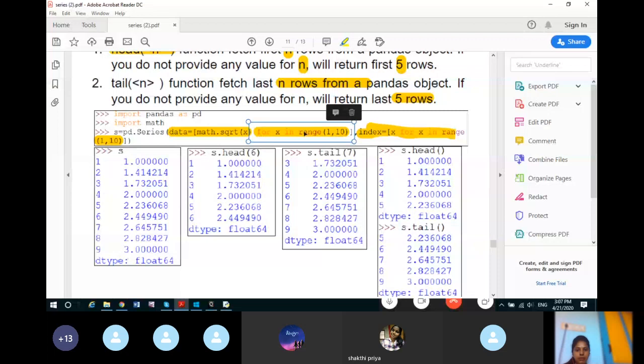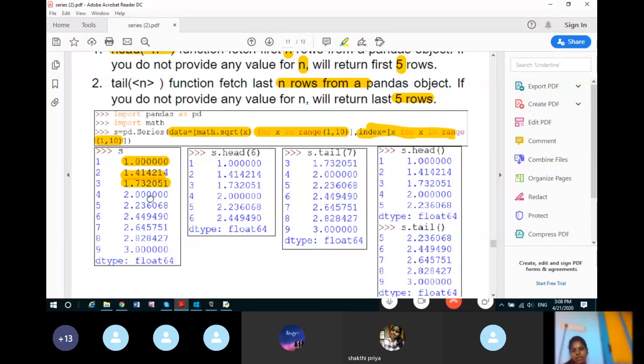You can understand this for loop. The first value of x is 1. Then you have to take the square root of 1, so it will become like this. Again, the next value of x is 2, and the square root of x will become this. Again, the next value of x is 3, and the square root will be taken as the data value.